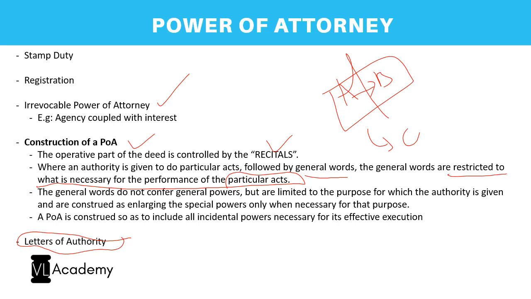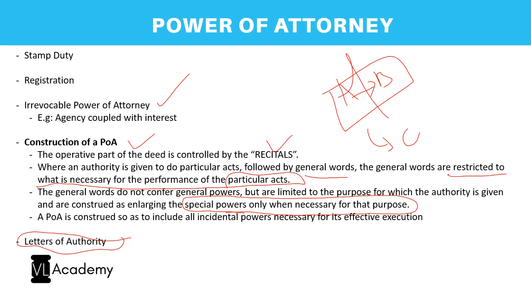Next, the general words do not confer general powers but are limited to the purpose for which the authority is given, and usually they are construed as enlarging the special powers only when necessary for that purpose. So the main purpose is to execute the sale deed. If it is for that purpose of execution of sale deed, then it will enlarge the special powers given. If not, it will be completely limited to only the purpose of it, right?